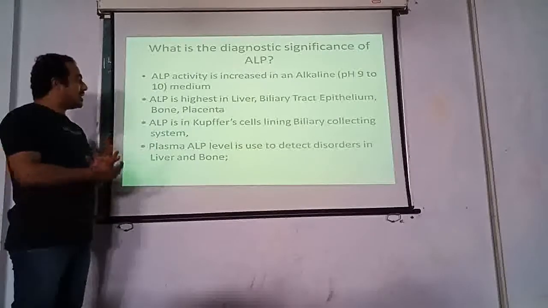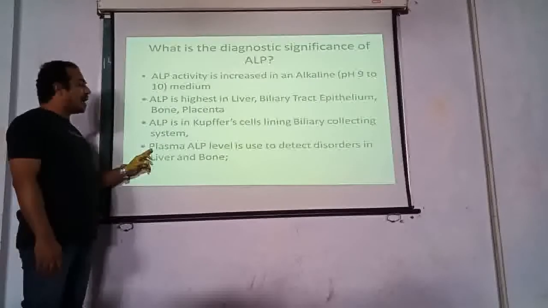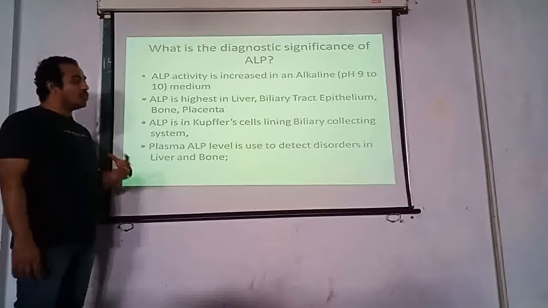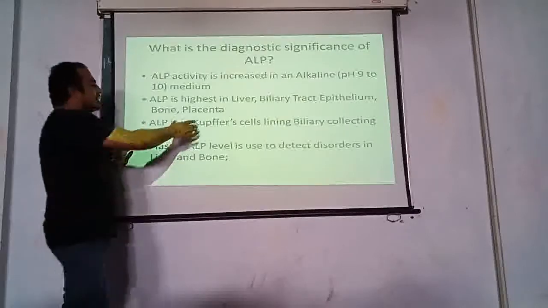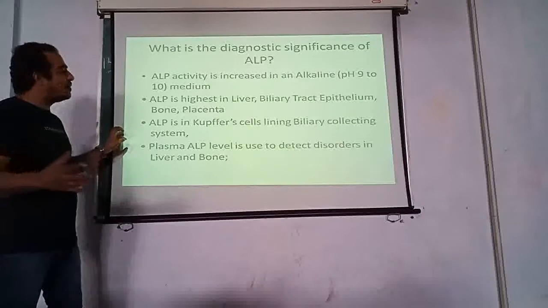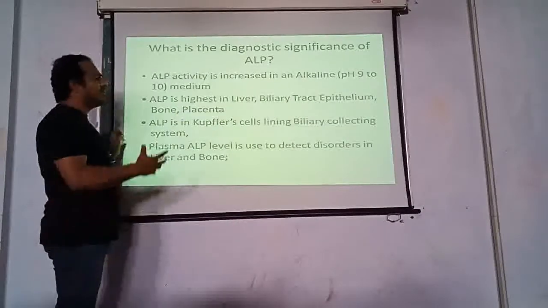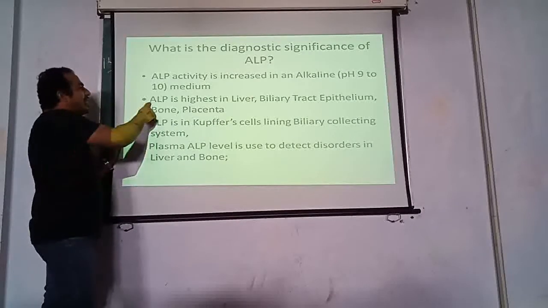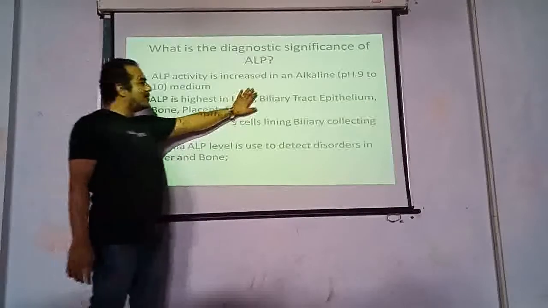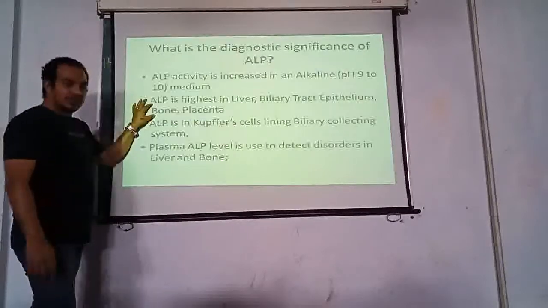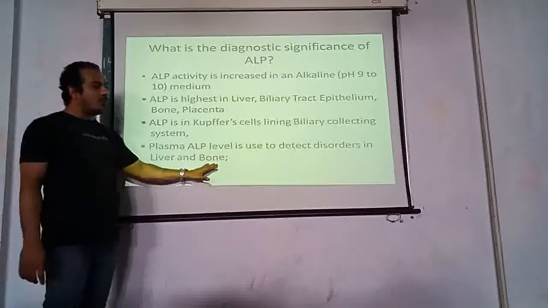Alkaline phosphatase is in the upper cell lining of the biliary collecting system. Plasma ALP level is used to detect disorders in liver and bone. As you can see, placenta is only formed in a female during pregnancy, so we can rule out this factor. But if in any other individual you are finding ALP level raised, you can think of disorders related to liver and bone. So plasma ALP level will be increased in disorders of liver and bone.